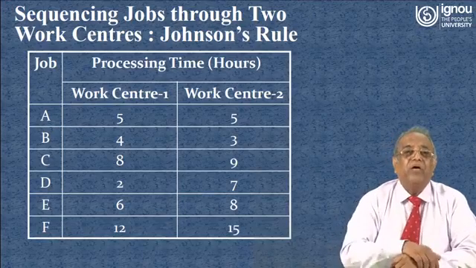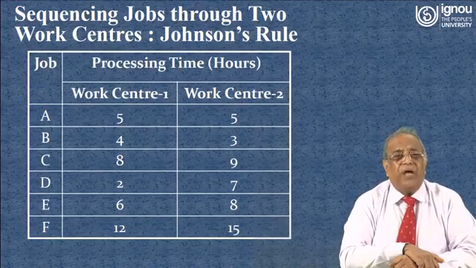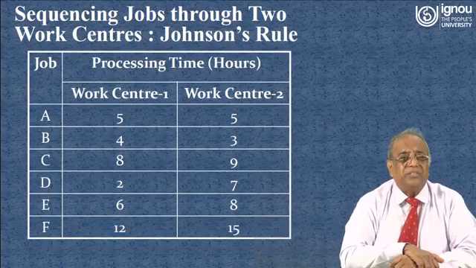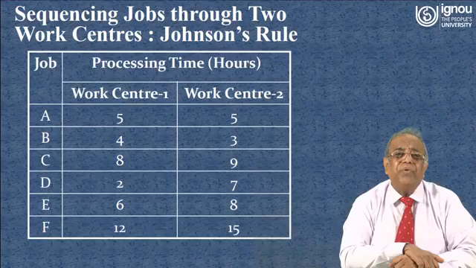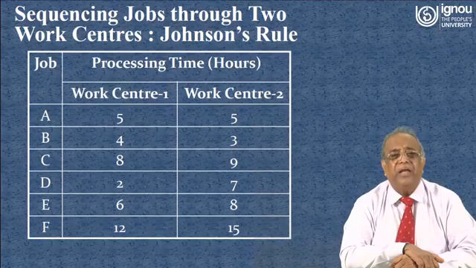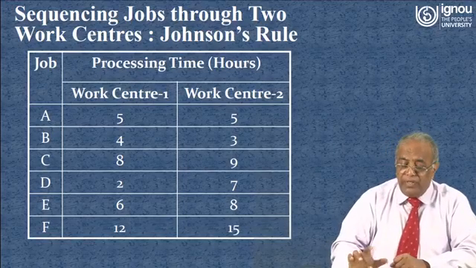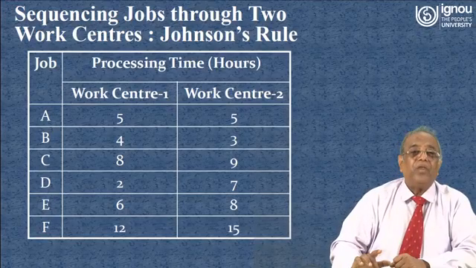You see that 2 is the minimum time, at work center 1, so D has to be placed at the beginning, and 3 is the next minimum time, at B, so B has to be placed at the end. So we have already scheduled the starting job and the end job. Now you will see how we go for the next sequence.